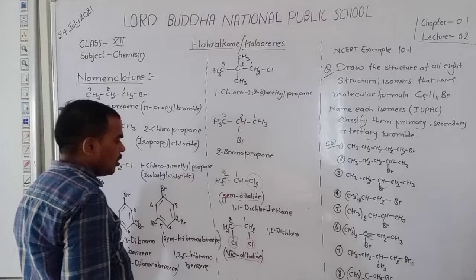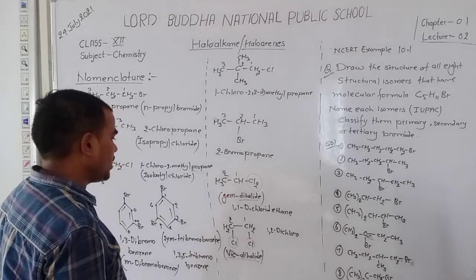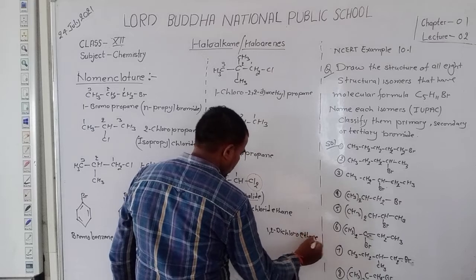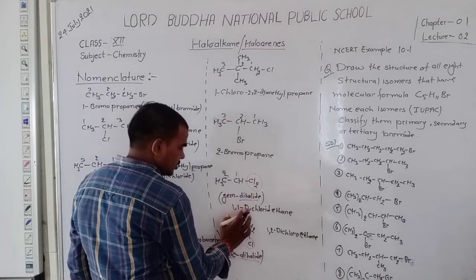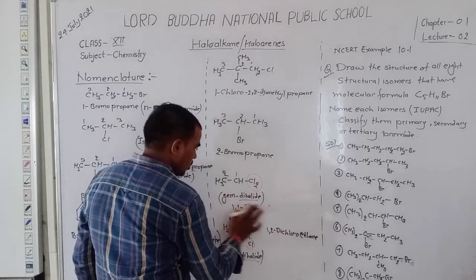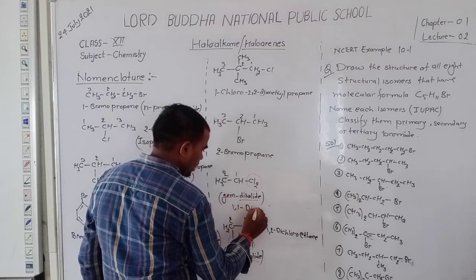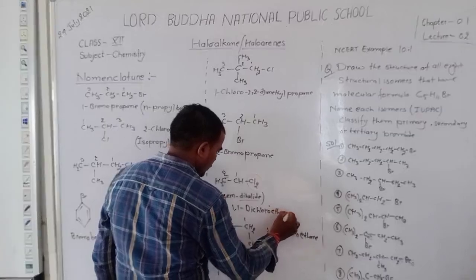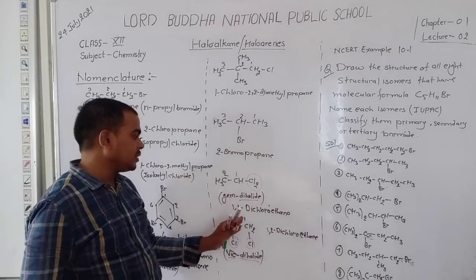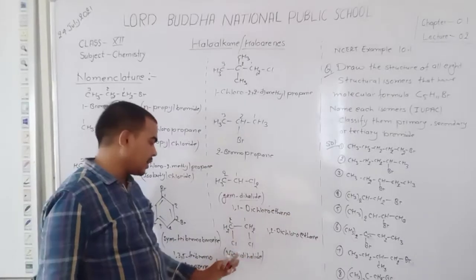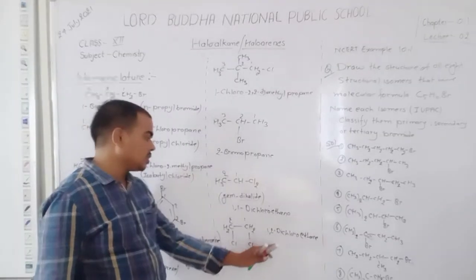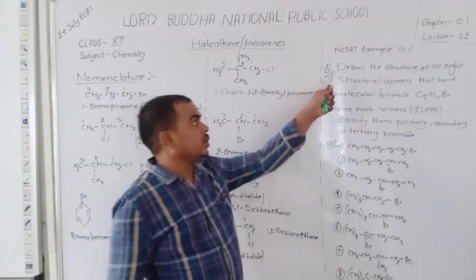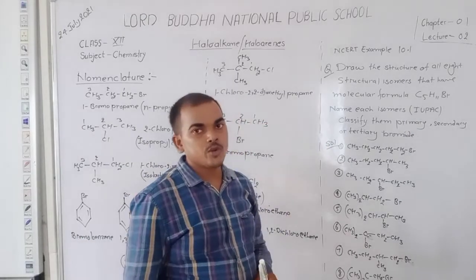So here the name of the compound is 1,2-dichloroethane. Here is some mistake: 1,1-dichloroethane. So the name of the geminal dihalide is 1,1-dichloroethane, and here the name of the vicinal dihalide is 1,2-dichloroethane. Dear student, a question is given in your NCERT book, example 10.1.